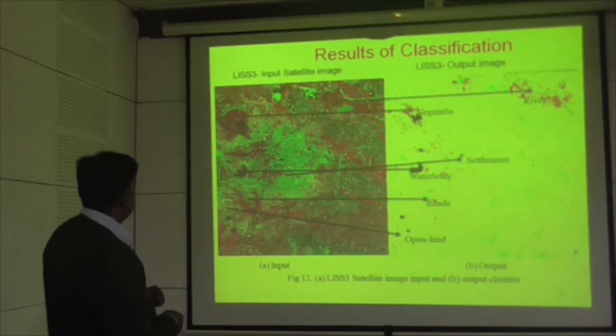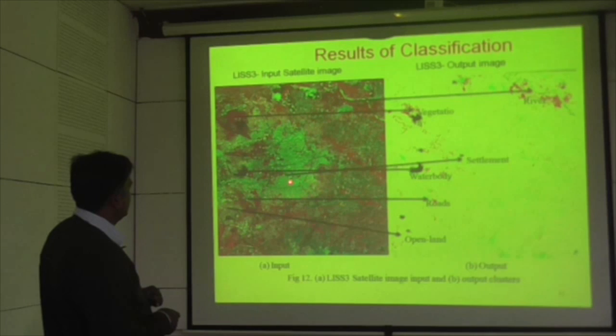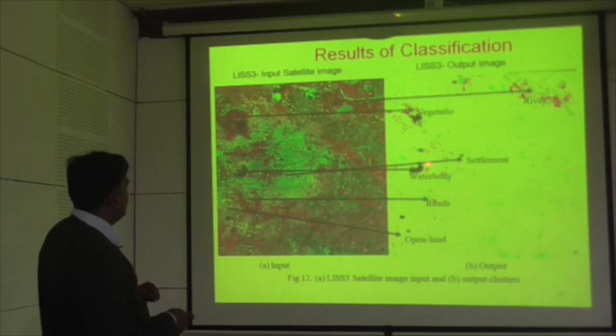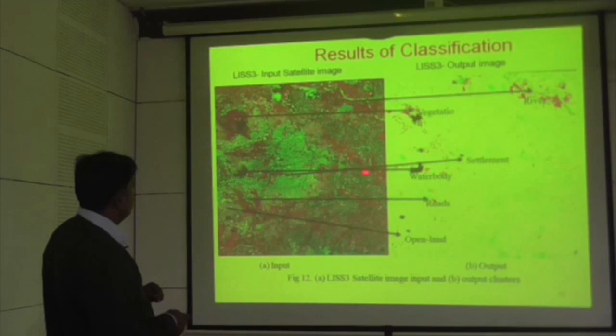This is another input image, and this is the type of output we are getting. Here vegetation was this, but the clear vegetation is not coming here. Some part we got in the result output. Likewise the water body is coming clearly, and other features like streets and roads are coming with the sand color.